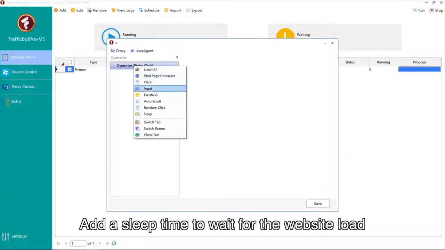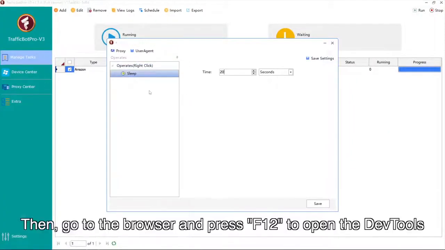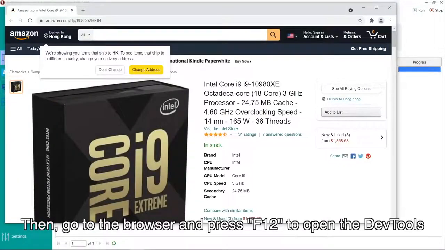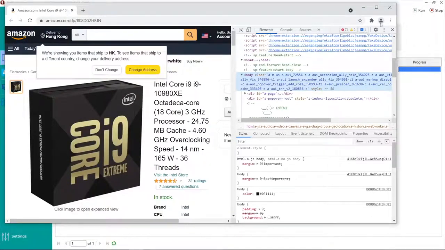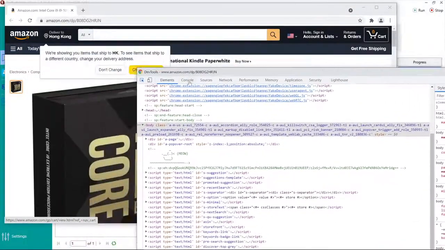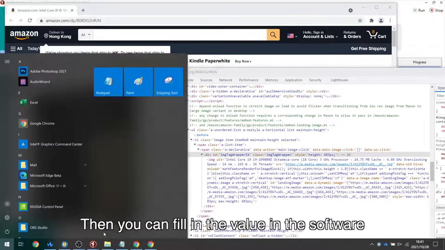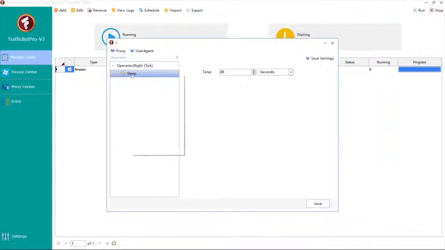Add a sleep time to wait for the website load. Then, go to the browser and press F12 to open the DevTools. Click here and select the element you want to click. You can see the value of class in the DevTools. Then you can fill in the value in the software.